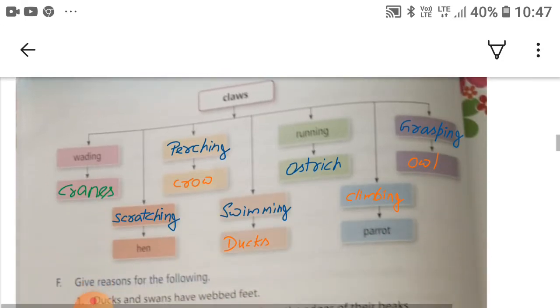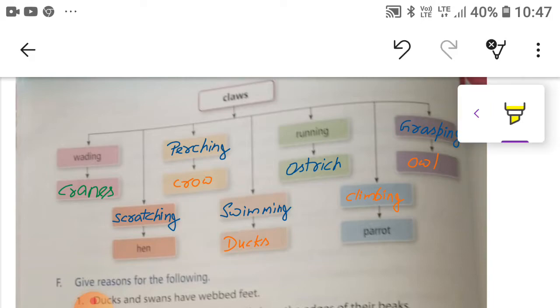Now the next flow chart is for claws. In it you have to write cranes in the first box for wading. In the second box you have to write scratching for hen, and in the third box you have to write perching, and in the fourth you have to write crow.